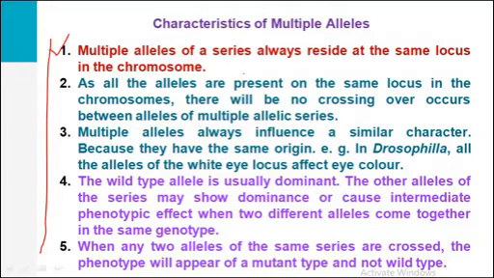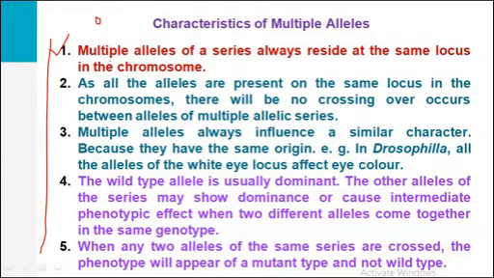Means multiple alleles will not be found at different loci, they will be present on the same locus of a chromosome. These are the alleles of that gene only, and they will not be found distributed anywhere else on the chromosome.